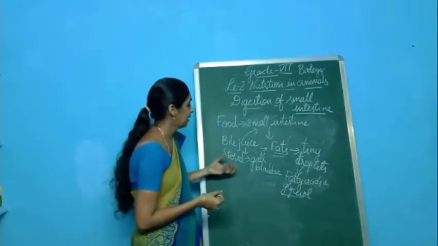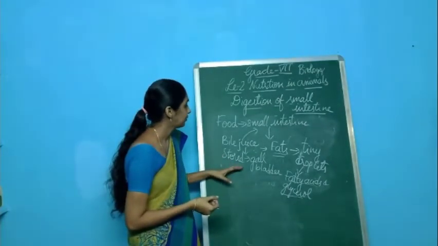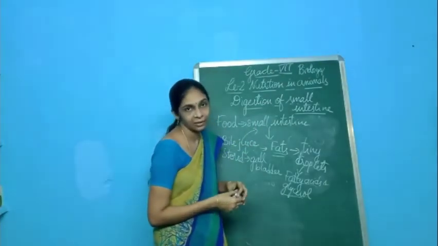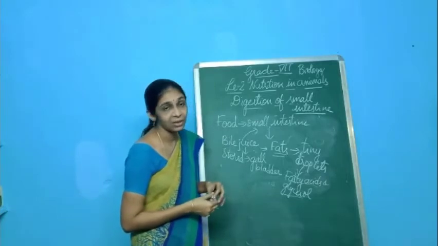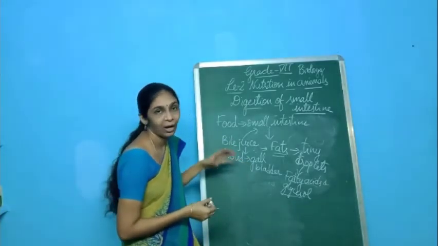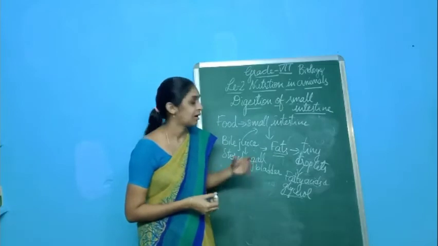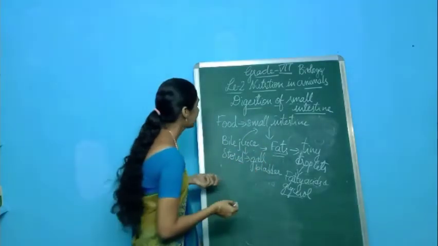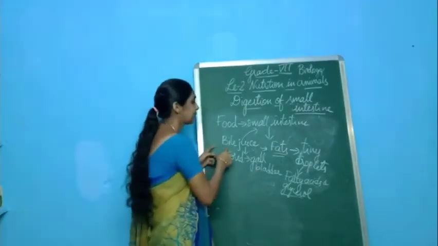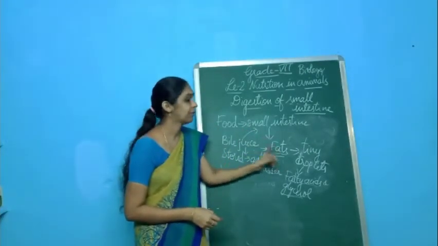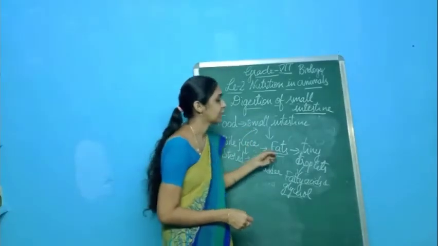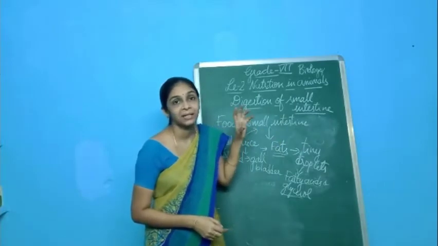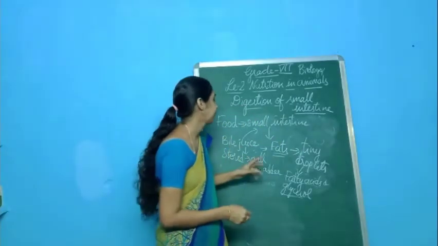And next comes how the pancreatic juice may act on this food, and how it is helpful for digestion of food in the small intestine. So we have discussed that the liver secretes the bile juice, and it may break down the fats in the food and convert the fats into tiny droplets which can be easily absorbed by the cells of the small intestine.